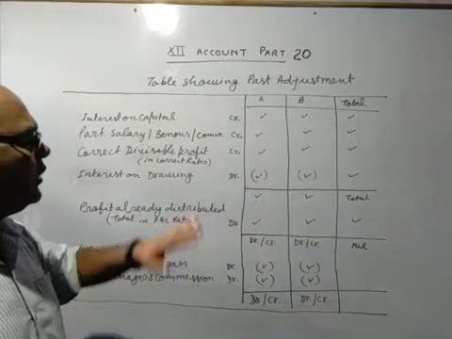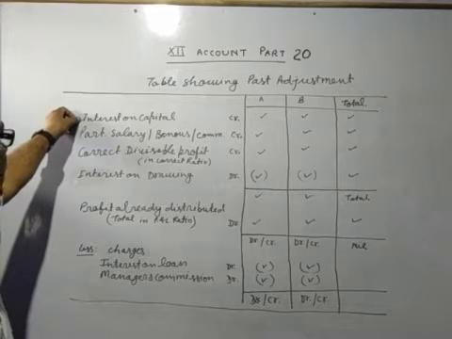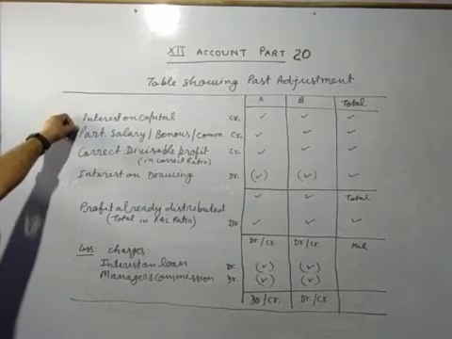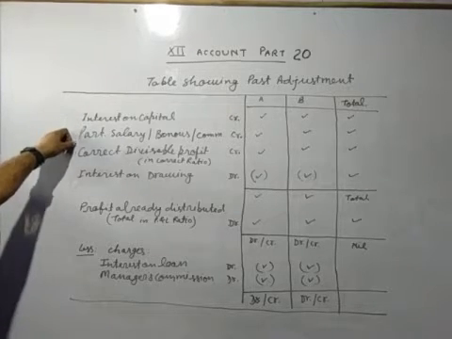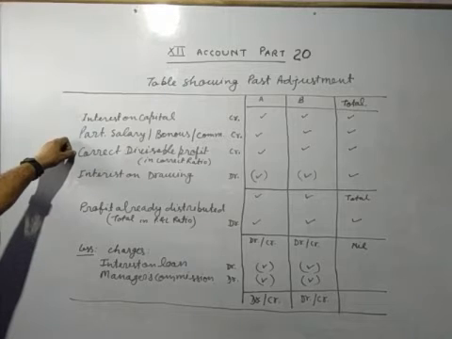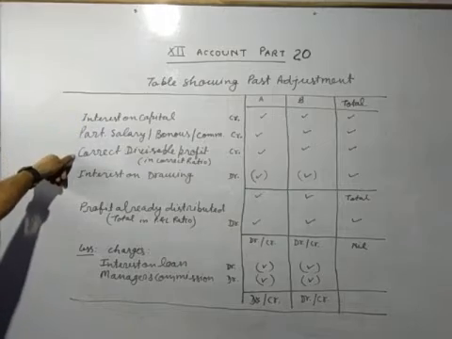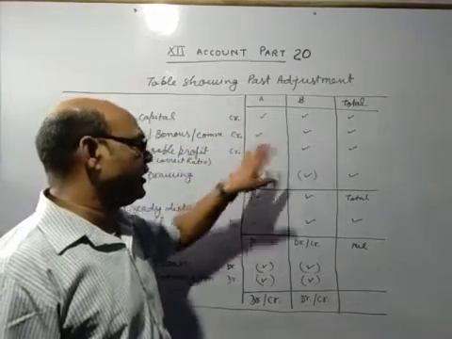So if in the question interest on capital is not recorded or under recorded, partner's salary, bonus, commission not recorded or under recorded, or corrected divisible profit not recorded or wrongly distributed, all these correct amounts you will record here and make the credit.